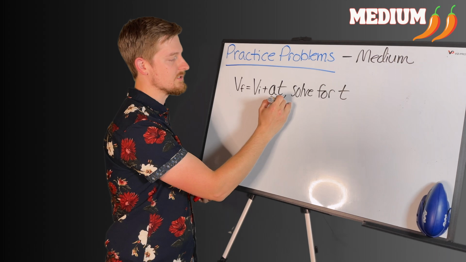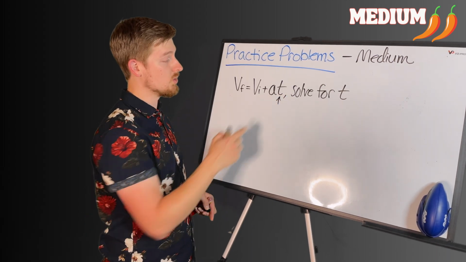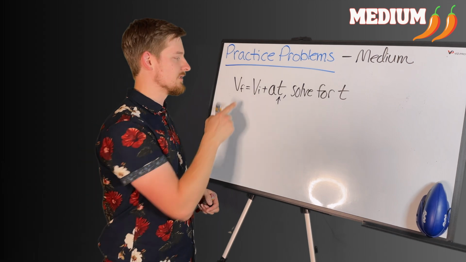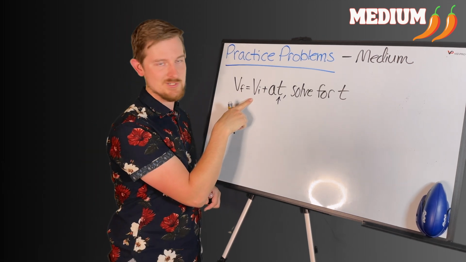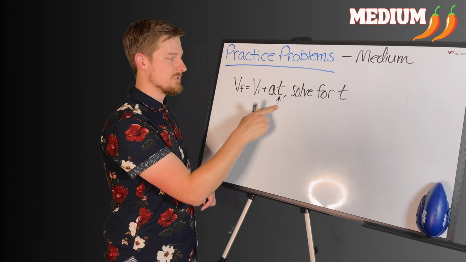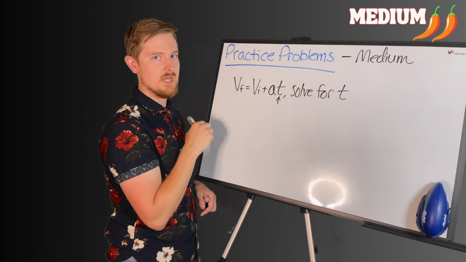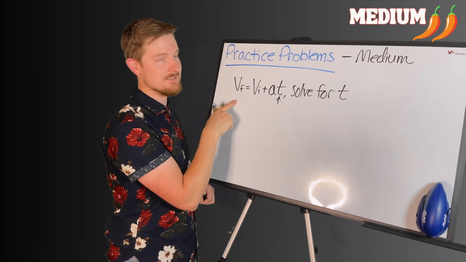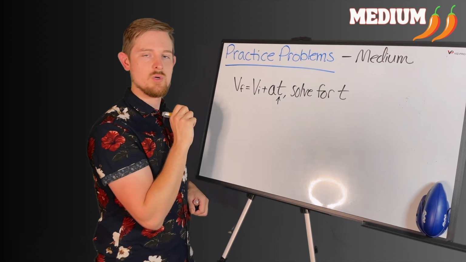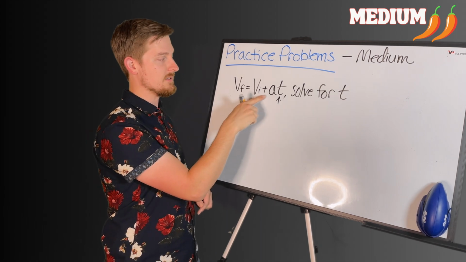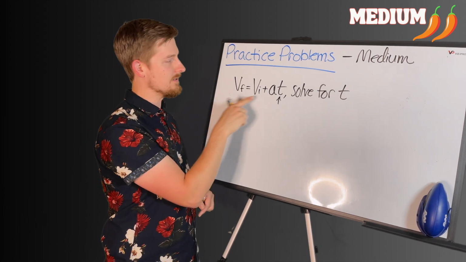Now, in this problem, we're solving for t. We want to know what our time is in this problem, meaning that the problem probably already told us the final velocity, the initial velocity, and the acceleration, and we're solving for time. In order for us to solve for t, we need to be doing some inverse operators. Now, I have a VI that needs to move over, and I have an A that needs to move over. The question is, which one do I do first? Am I going to subtract the VI because it's being added, or do I divide by the A because it's being multiplied?